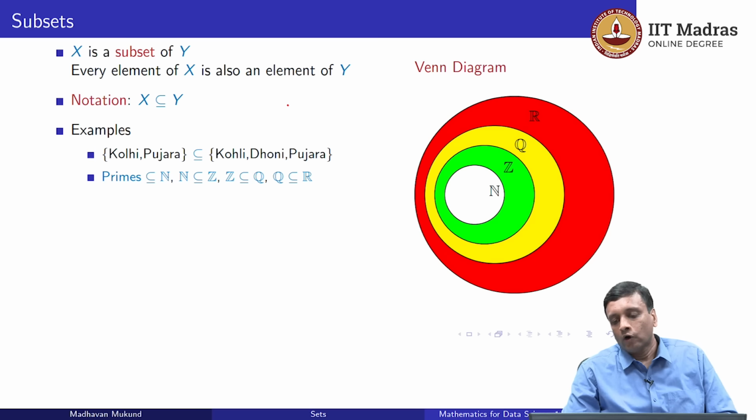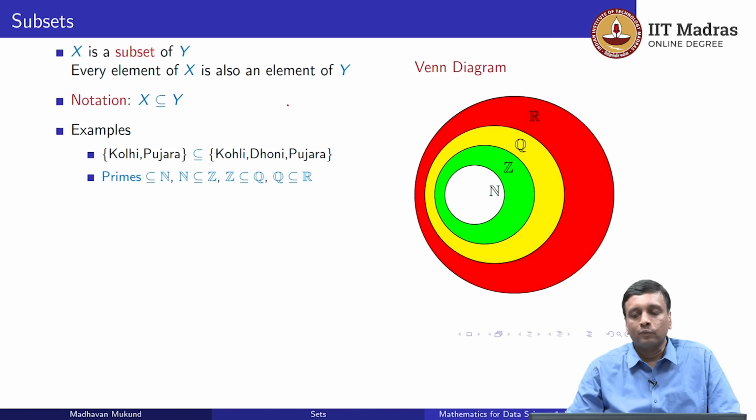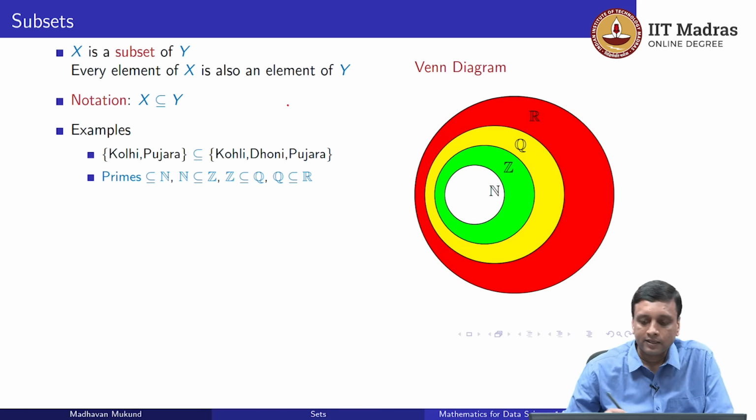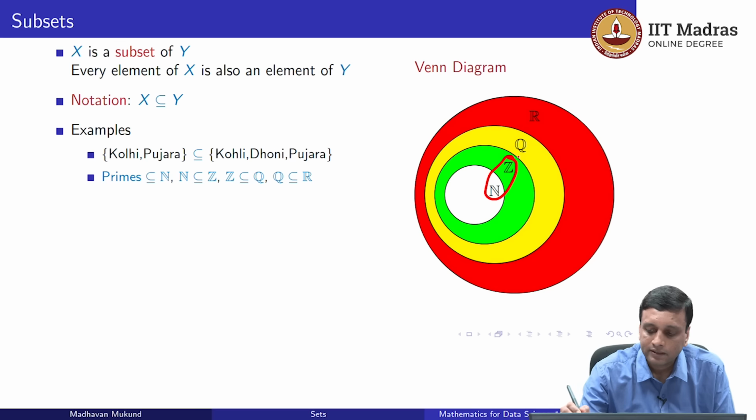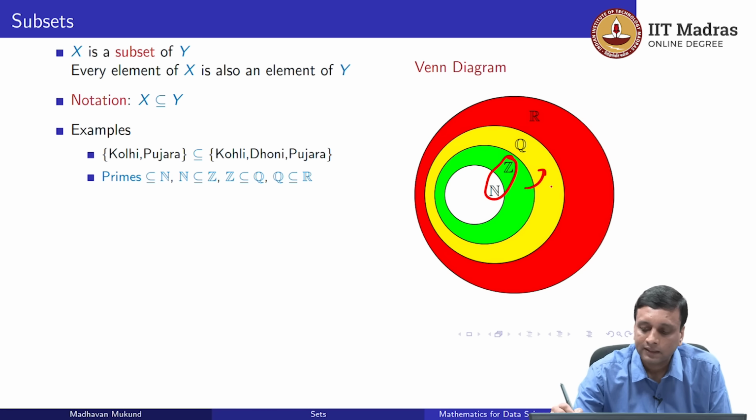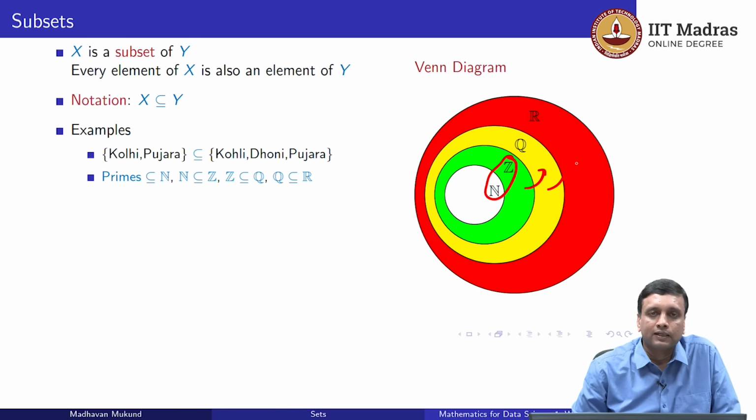So if we wanted to draw it, we could draw it in this particular way. We can draw a large circle representing the reals, a small circle inside right in the center representing the natural numbers, and if one circle is included in another circle, it means that this circle is a subset of the circle outside it. So here you can see that the natural numbers are a subset of the integers, and then from the integers we can say that they are a subset of the rationals, and the rationals are a subset of the real numbers.